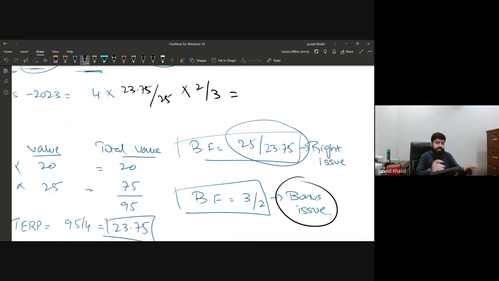By this, we'll get the restated EPS of 2023: 4 multiplied by 23.75 divided by 25, multiplied by 2 divided by 3. So this will make $2.53. The restated EPS of 2023 is $2.53. That is the restated basic EPS for 2023.